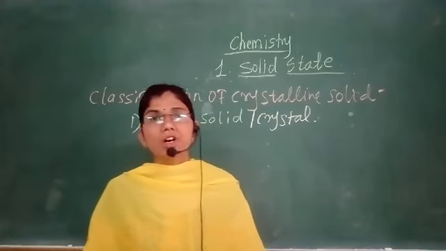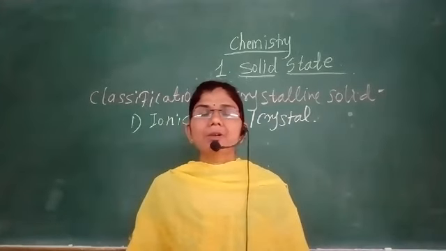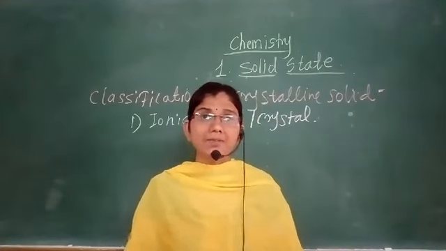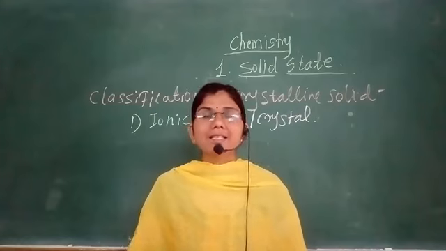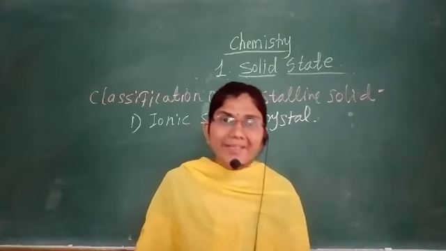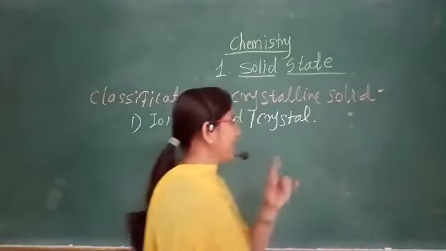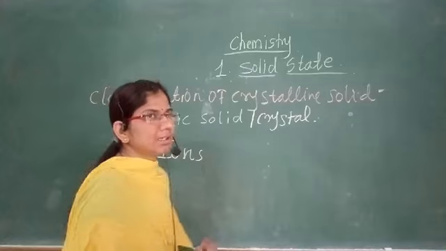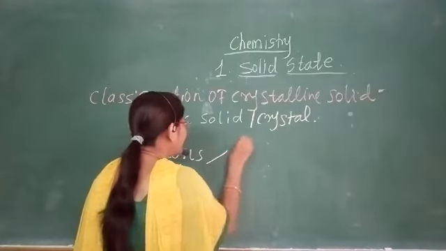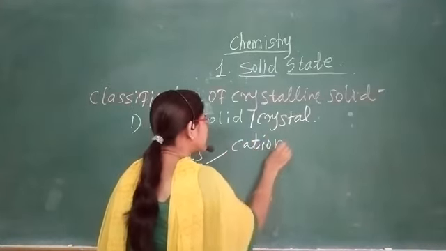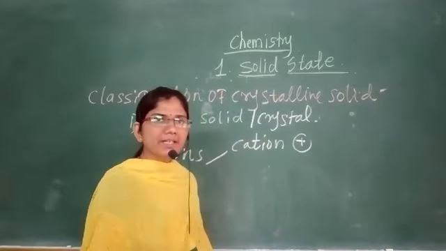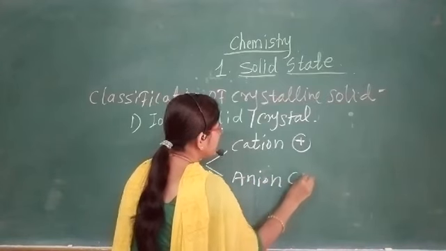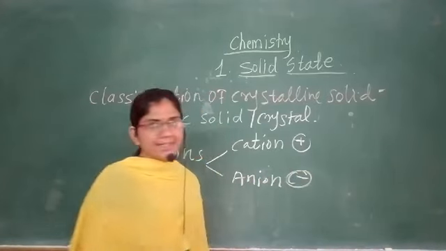The constituents of these crystalline solids are present in the form of ions. And as we know, ions are either cations, meaning positively charged ions, or anions, meaning negatively charged ions.